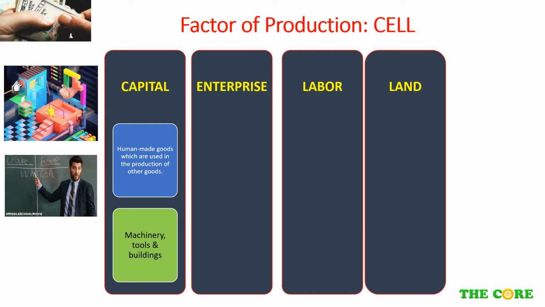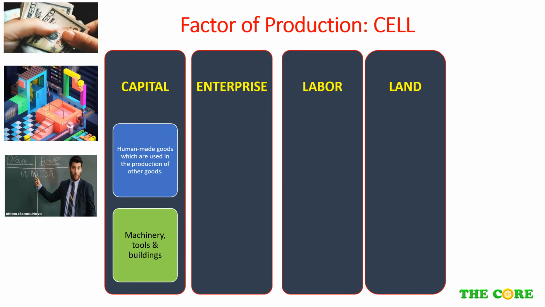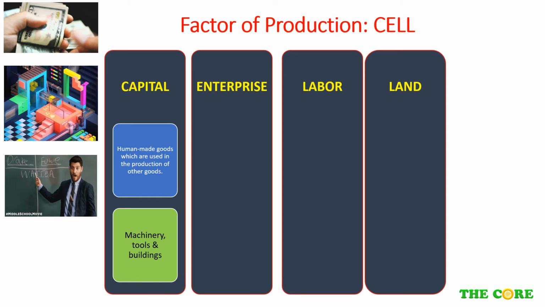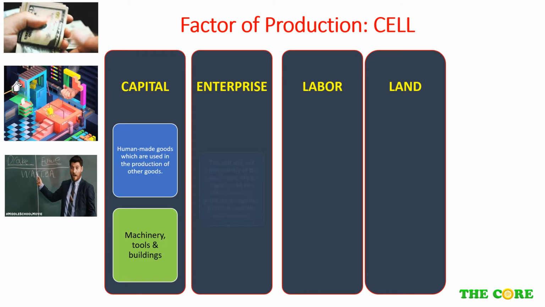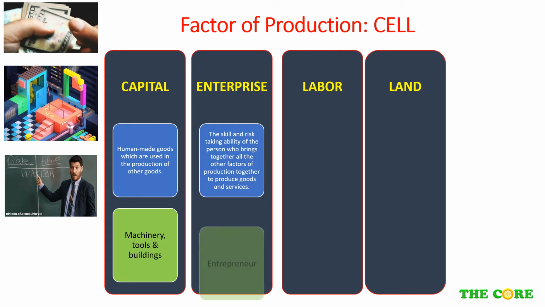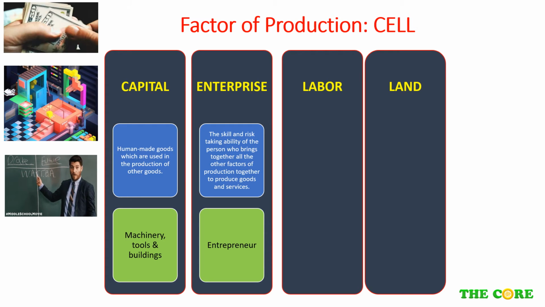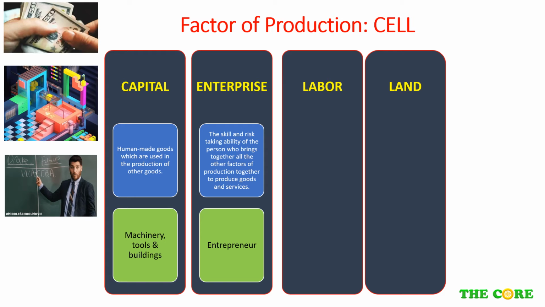Moving on to the second factor of production, we are looking into enterprise. An entrepreneur is defined as a person who combines the other factors of production, land, labor, and capital in order to earn a profit. For an example, Donald Trump, who is an entrepreneur, is also now the US president.